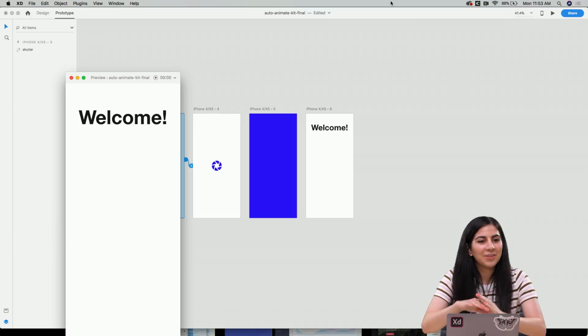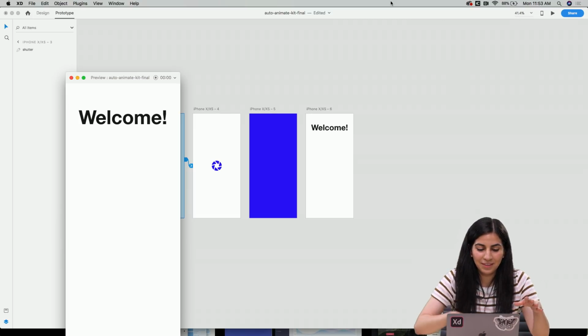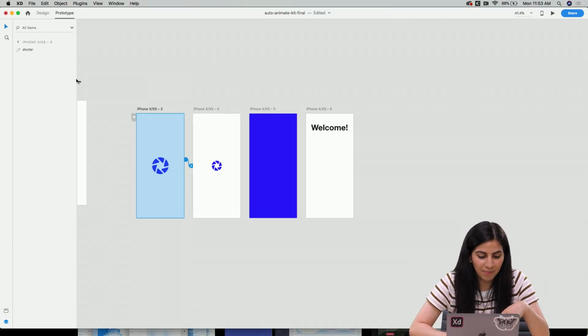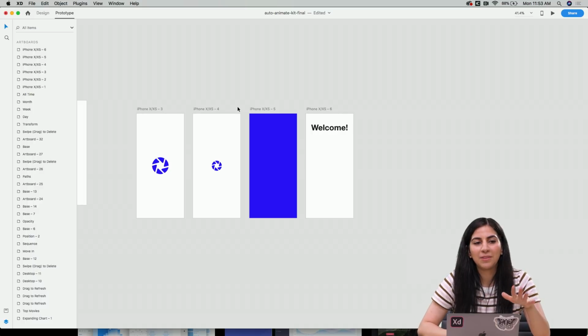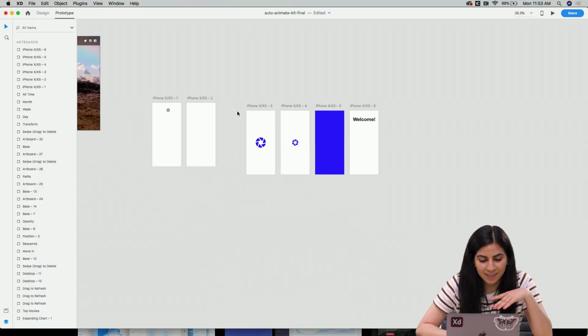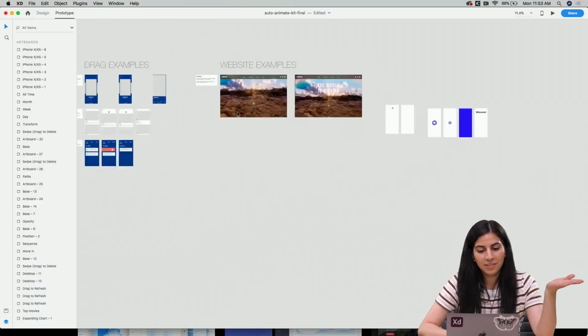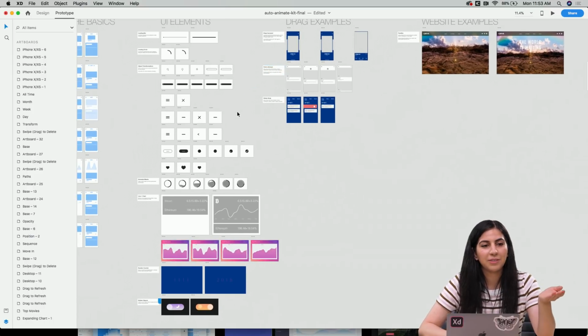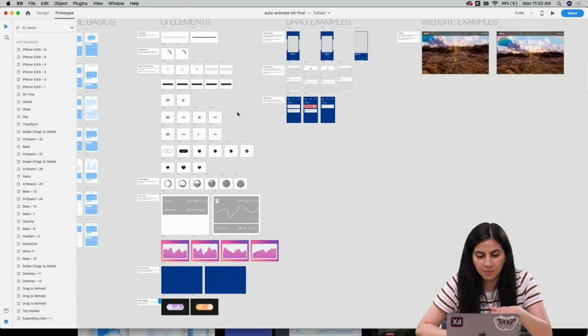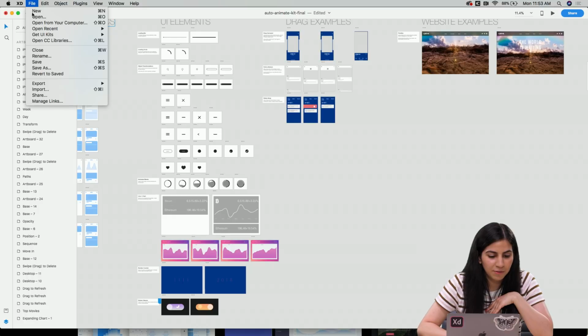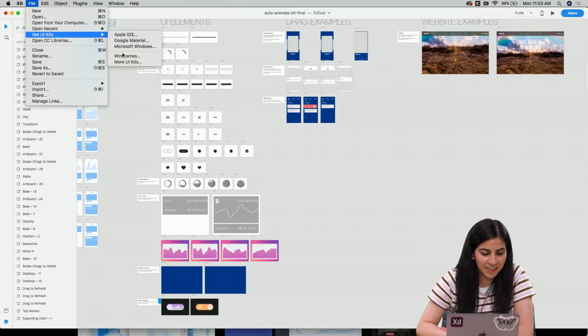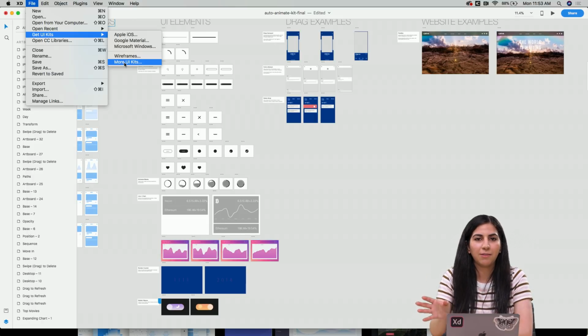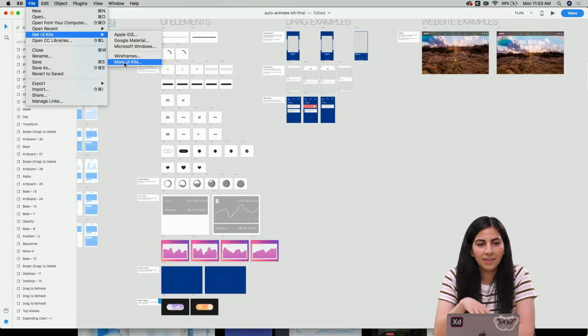So yeah, you can have a lot of fun with all the different things you can do in Auto Animate and just mess around with it, see what you can come up with. And like I mentioned, Howard's Auto Animate Kit is a really great resource, and you can find that on his Behance, or if you head over to File, Get UI Kits, and then More UI Kits, it'll be over there along with other UI kits as well.